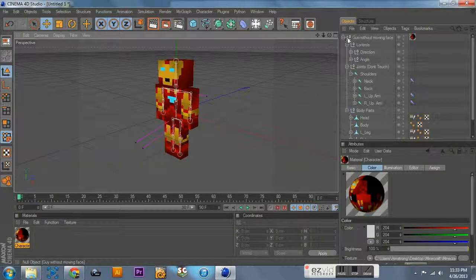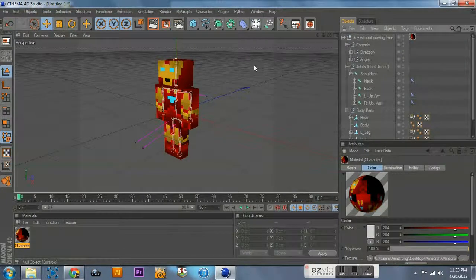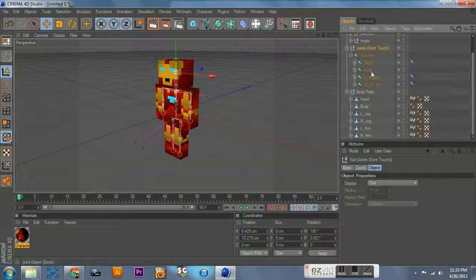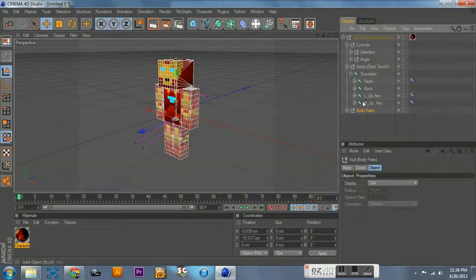Now, if you open up your model, and this is Guy Without Moving Face, you guys might remember this from the last tutorial, but you'll have controls, joints, and body parts. Body parts, don't worry about, because if you adjust that and there's a rig, it's not going to take. When you render it, it'll just look like the rig is.